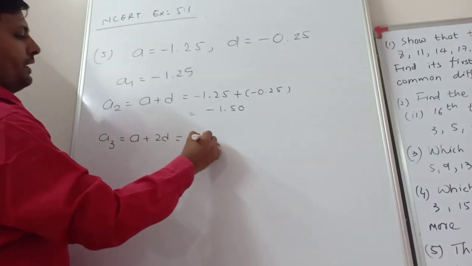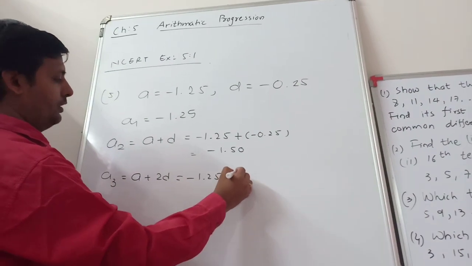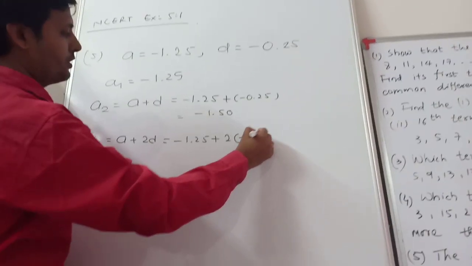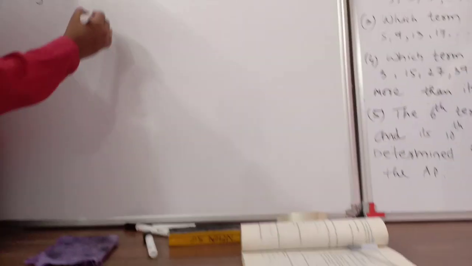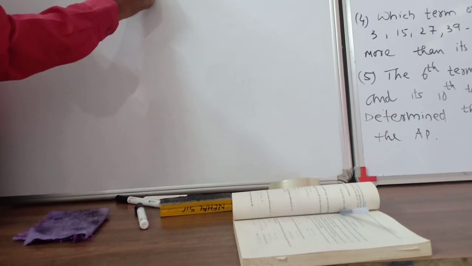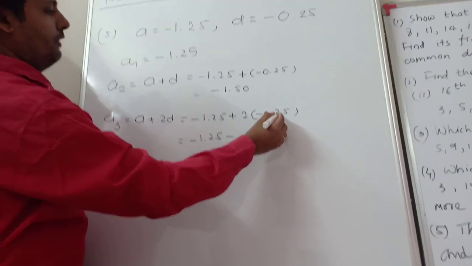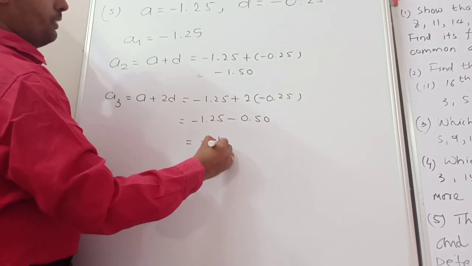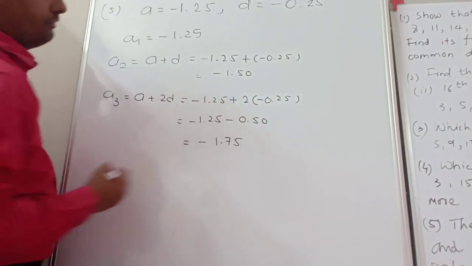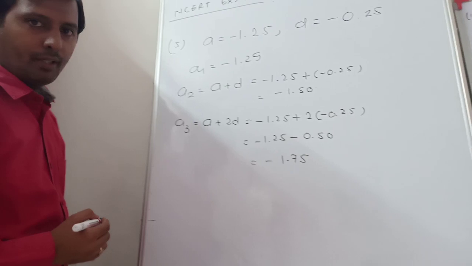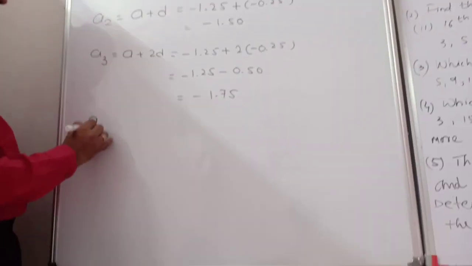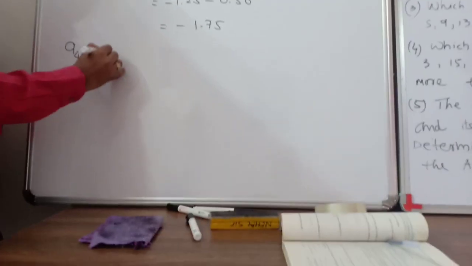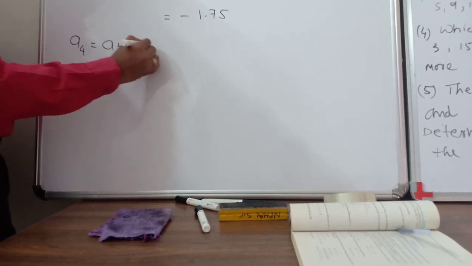Third term a plus 2d. Right? So a is equal to minus 1.25 plus 2 into d, which means minus 0.25. So minus 1.25 minus 0.5. So minus 1.75. This one is the third term. Now fourth term is equal to the formula a plus 3d.